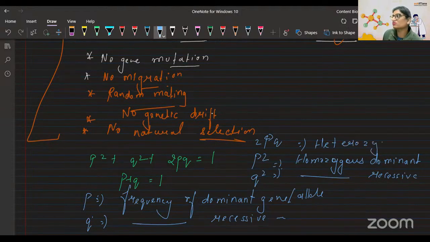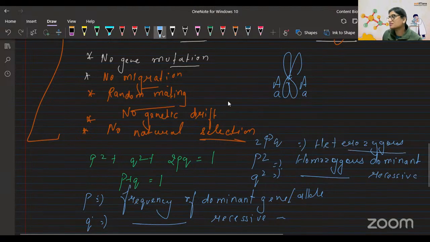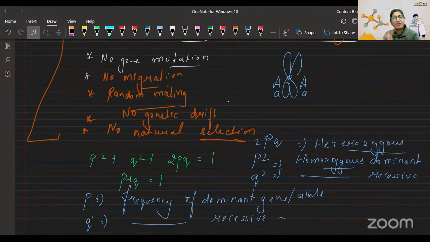Let me explain that in simple terms. Suppose this is a chromosome. Here capital A is present, and here also capital A is present. When both of them are capital A, that is homozygous dominant. If both are small a, then homozygous recessive. Homozygous means it is a pair. So P square, Q square, for a dominant or recessive allele, means a pair of genes is present.